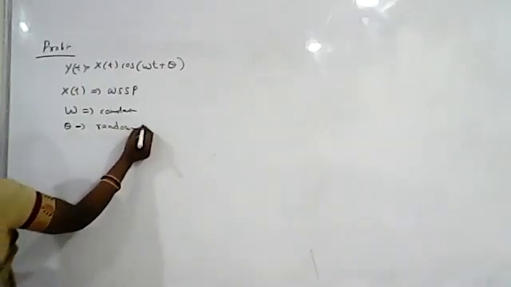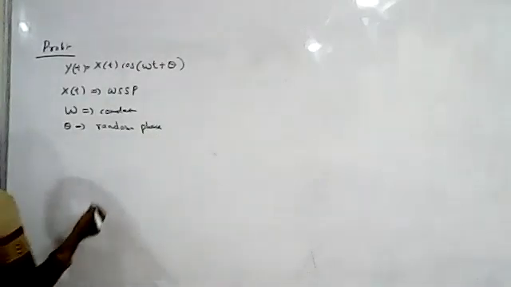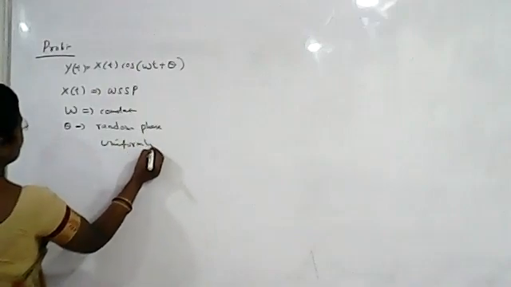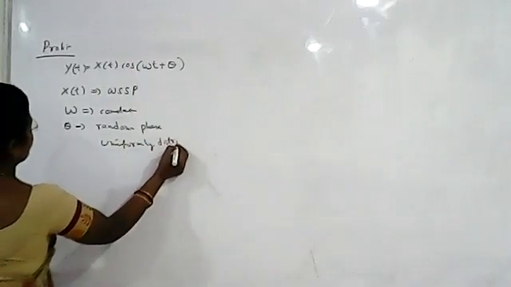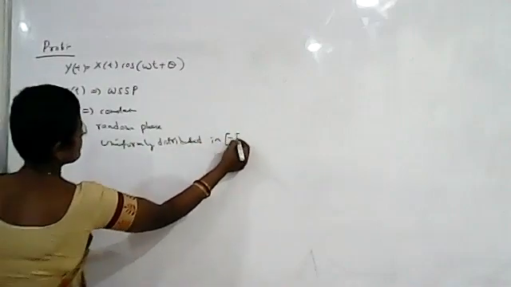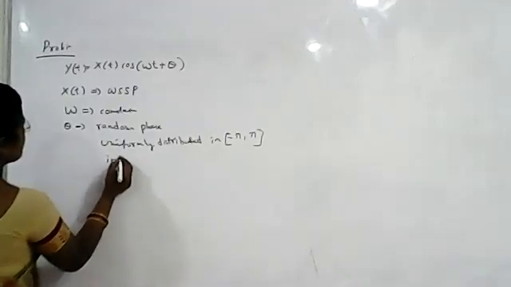Theta is a random variable, a random phase uniformly distributed in the range minus pi to pi.